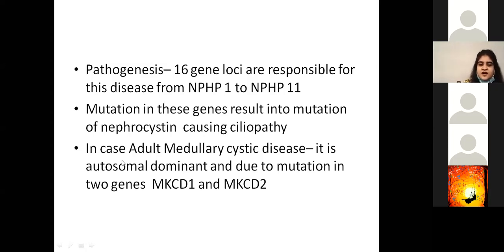In case of adult medullary cystic disease, it is autosomal dominant, due to mutation in two genes, MCKD1 and MCKD2. So NPHP is particularly for nephronophthisis, and for adult medullary cystic disease you have MCKD1 and 2.